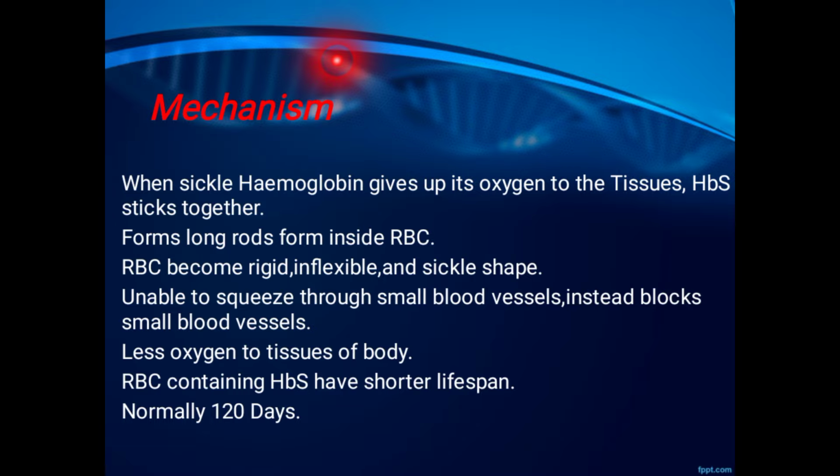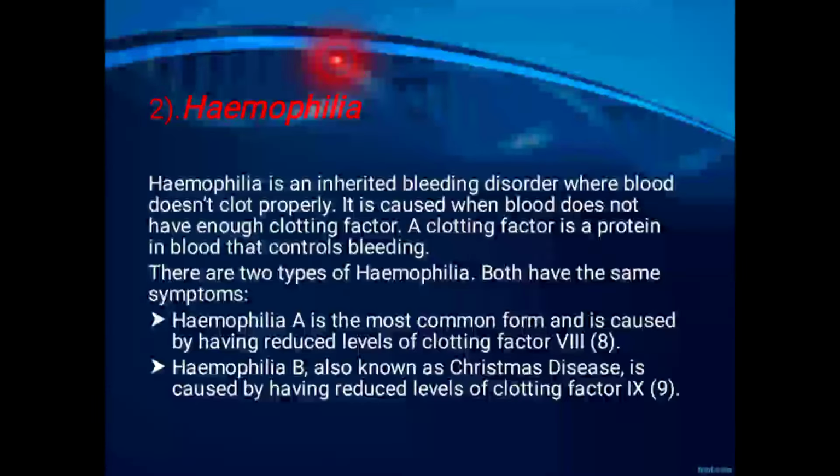And the second example of this kind of disease is hemophilia. Hemophilia is an inherited bleeding disorder in which blood doesn't clot properly. It is caused when blood does not have enough clotting factor. A clotting factor is a protein in the blood that controls bleeding. There are two types of hemophilia, and both have the same symptoms. Hemophilia A is the most common form and is caused by having reduced levels of clotting factor 8. The second one, hemophilia B, also known as Christmas disease, is caused by having reduced levels of clotting factor 9.